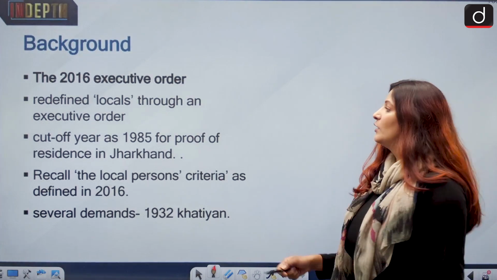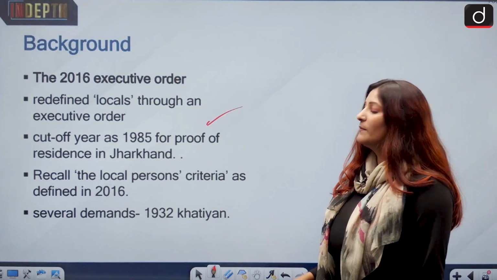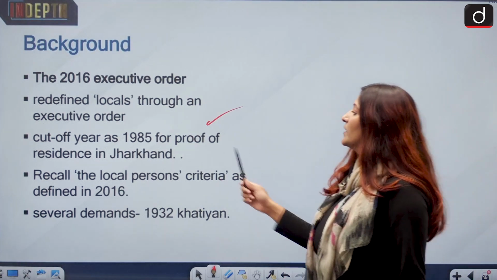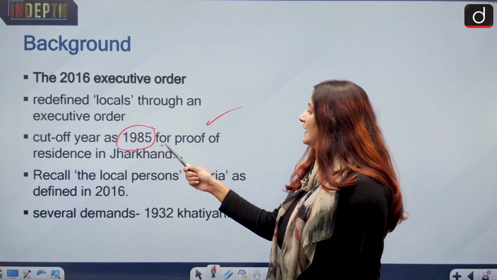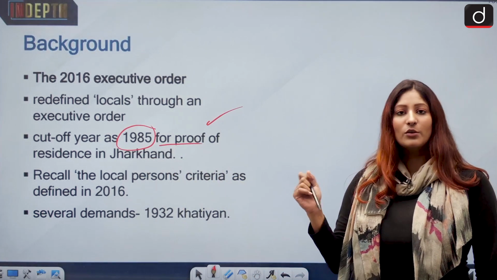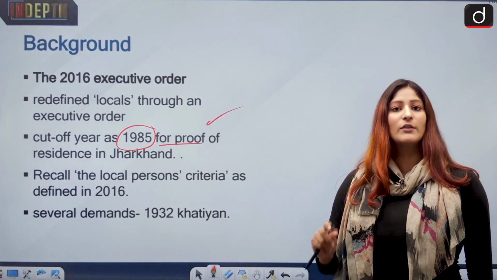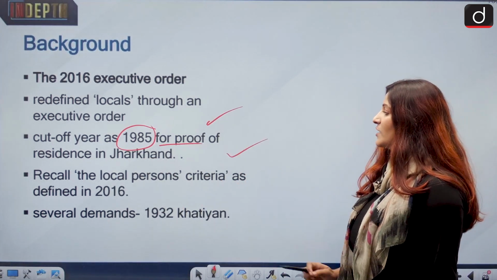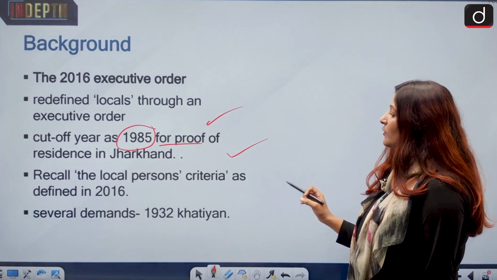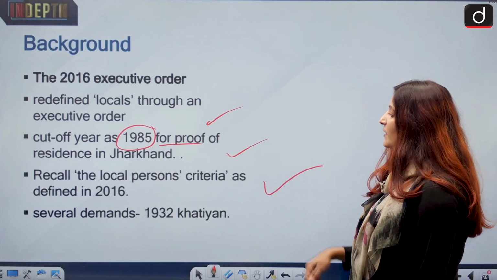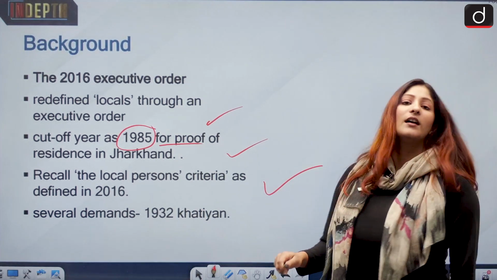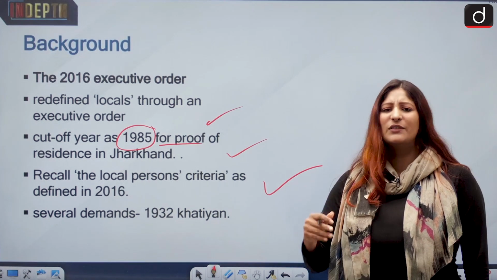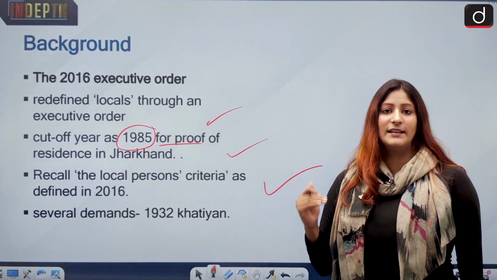It redefined locals through an executive order. So remember that it was an executive order, not any sort of legislation. The cutoff year back then was 1985. If you were there before 1985, then you can be a citizen of Jharkhand, local resident of Jharkhand. Then recall the local persons criteria as defined in 2016. There were a lot of protests and calls that we should not put the cutoff date as 1985.